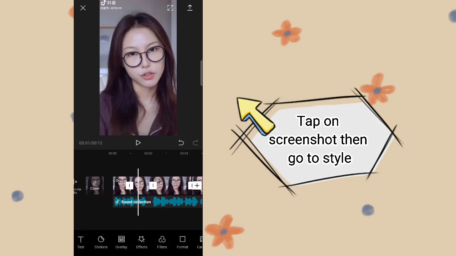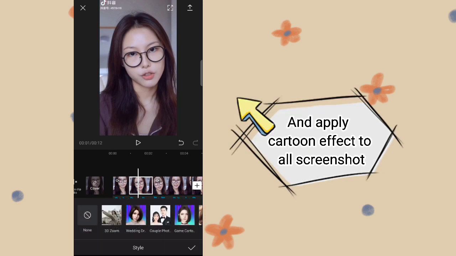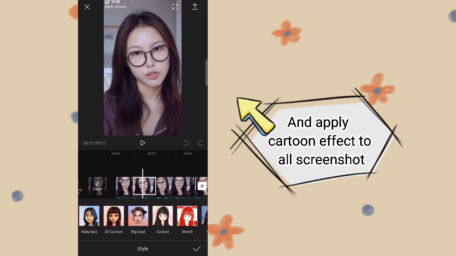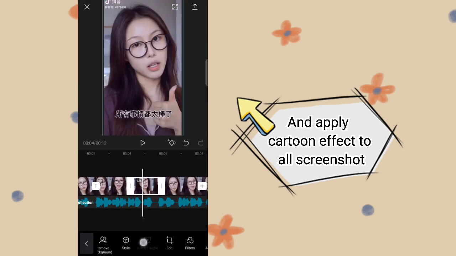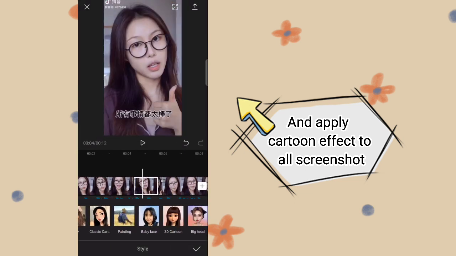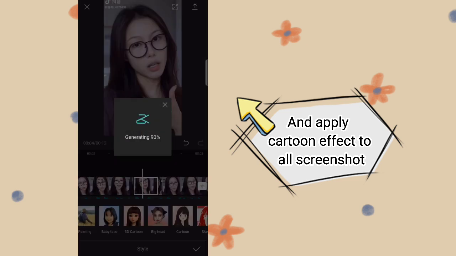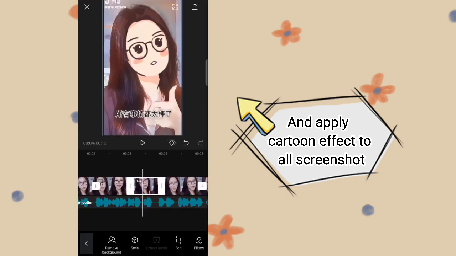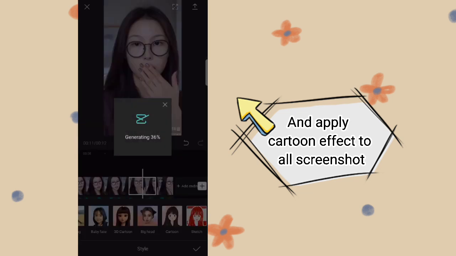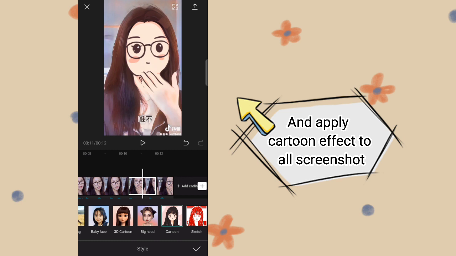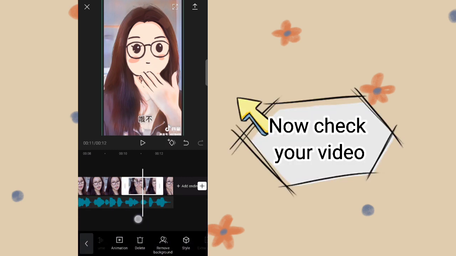Tap on the screenshot, then go to Style, and apply the cartoon effect to all screenshots. Now check your video.